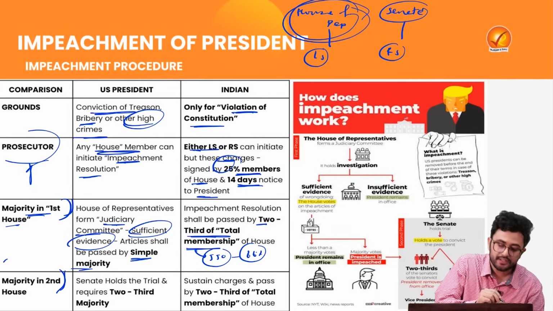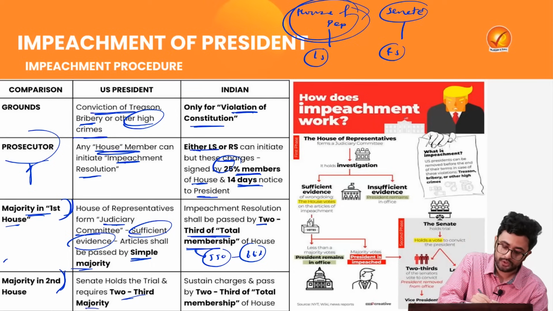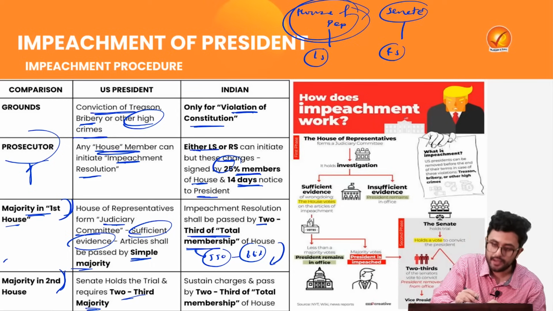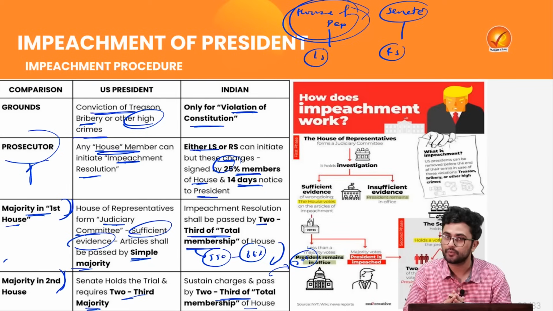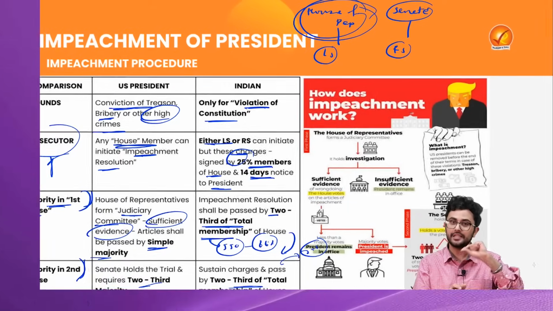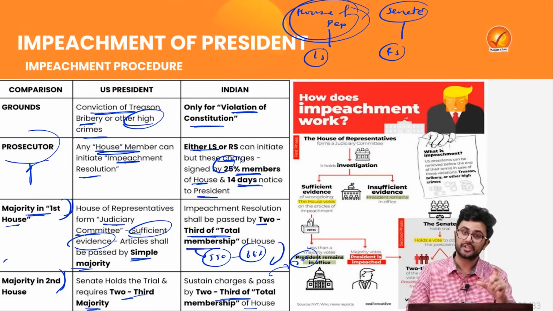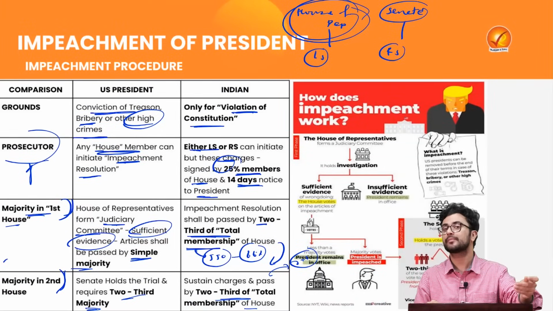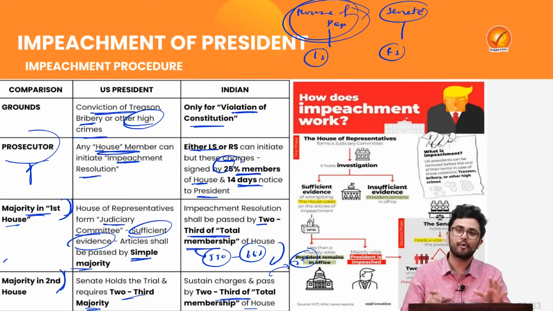Then the majority which is required in the second house, that is the Senate there, becomes a 2/3 majority, and the same 2/3 majority of the total membership of the House is also required in the second house in our country as well. Remember, neither in the US nor in India has any president been impeached so far. Yes, you heard it very right. You might have heard that Donald Trump was impeached. He was impeached, but only in the House of Representatives, and that was not passed in the Senate. So keep these important details in your mind.